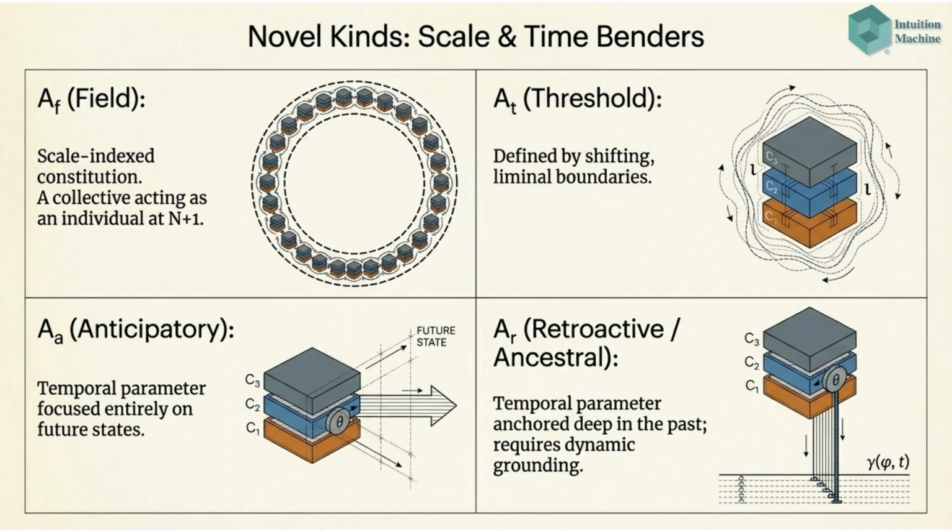A sub F, field, is a collective acting as an individual. A sub T, threshold, is defined by shifting boundaries. A sub A, anticipatory, focuses on future states. A sub R, retroactive/ancestral, is anchored in the past.